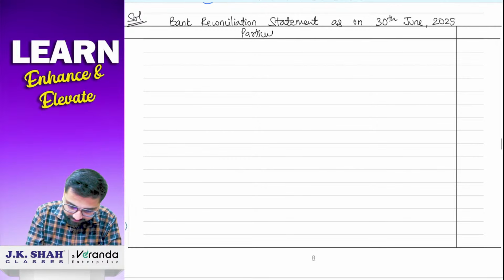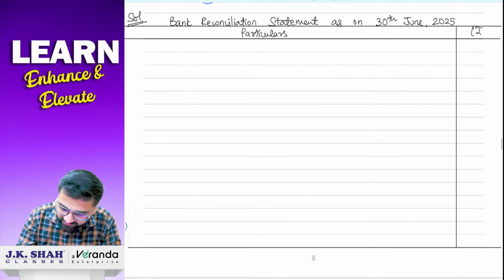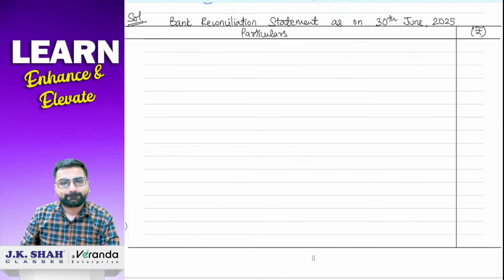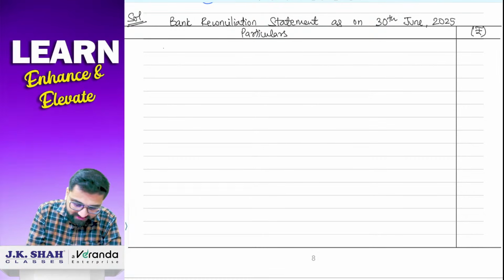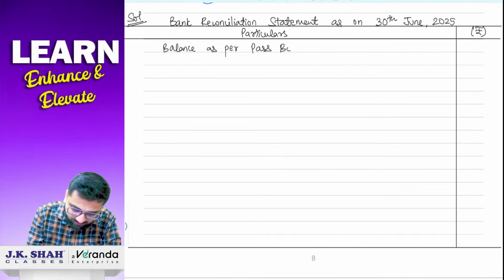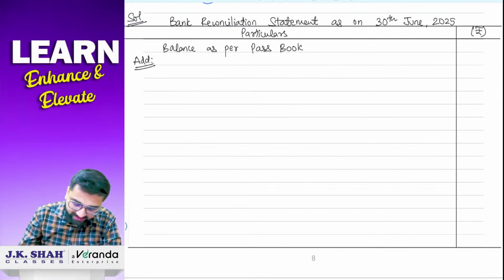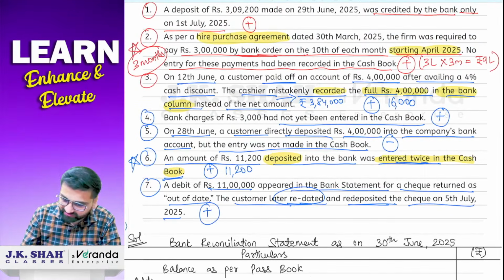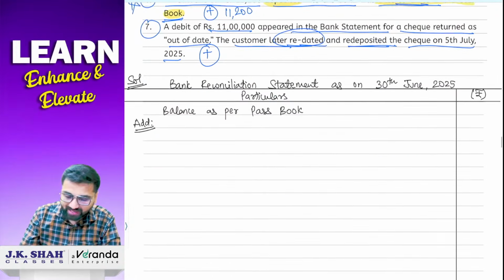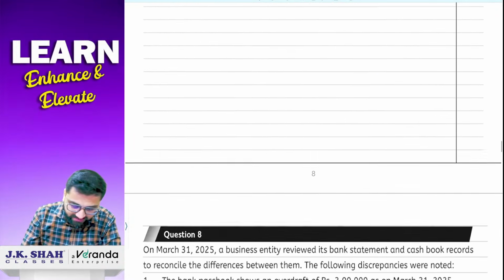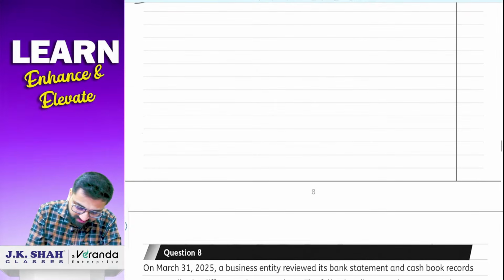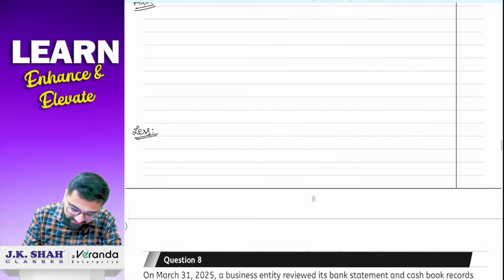Yes, particulars and amount. Done? Chalo, we'll start now. So the very first thing is balance as per passbook. We had started the sum with passbook balance. Then we are going to add certain things. And I think in this question, there are many transactions which we are going to add. So add वाले के लिए ज़्यादा space रखते हैं. Less में I think there is only one transaction. So we'll write down here less at the end and then our final answer.